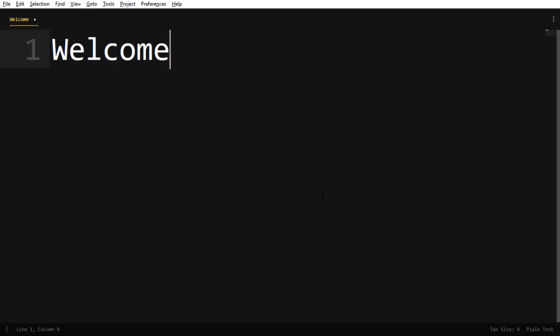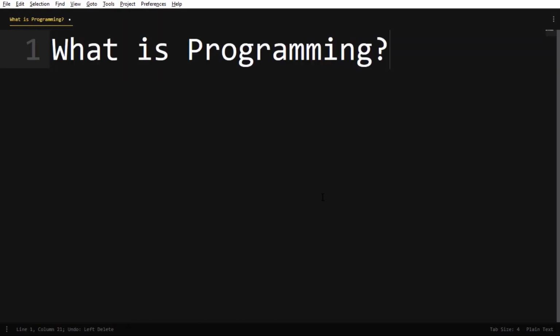Okay, so let's go to the first topic. What is programming? The first question is, before learning Python we need to understand what programming is. We need to have a very good understanding of this question. We need to have an answer before doing anything related to programming, because this is the foundational question, as we all know. So what is programming?